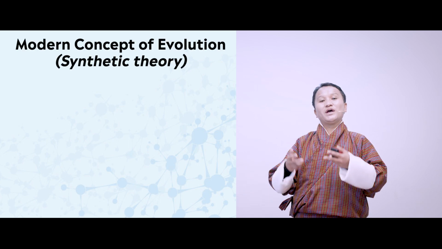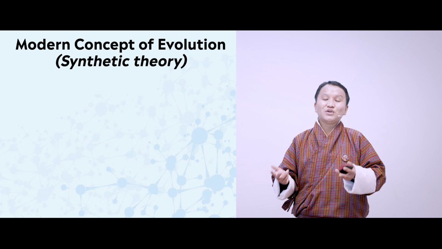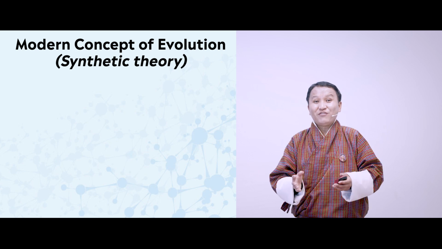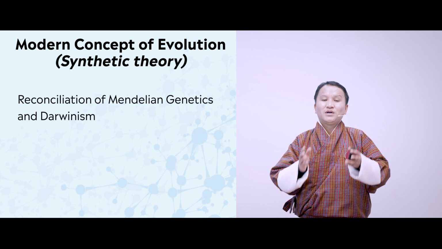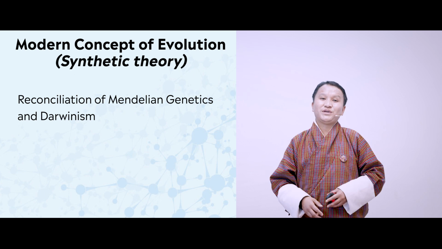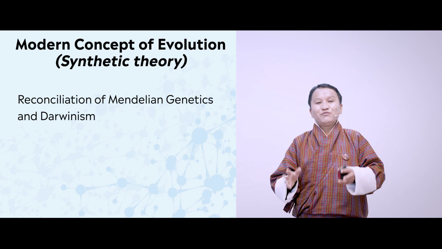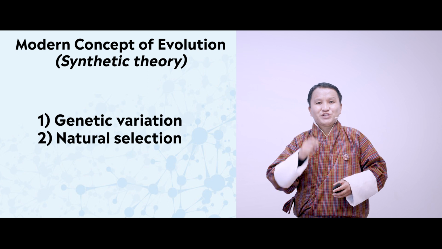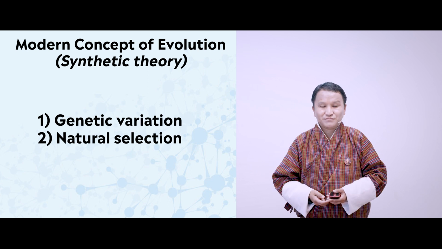The fourth theory is known as the modern concept of evolution. It is also known as modern synthesis theory, or neo-Darwinism. In fact, this theory is the reconciliation of Darwinism and Mendelian genetics. So this theory has two important points. Based on this theory, evolution happens due to genetic variation and because of natural selection.